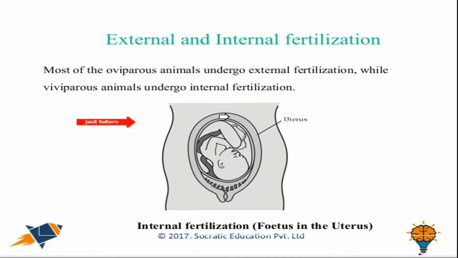Here we have a picture of a female reproductive organ with the fetus in the uterus. The fetus is an egg which has all the clear organs that indicate whether the egg is of a human being or of some other animal. So this was all about fertilization and the different types of fertilization.